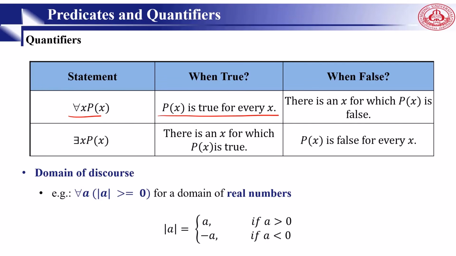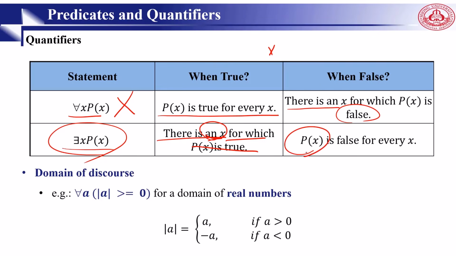And when it's false, there is an x for which P(x) is not so. If only one fails, then it is wrong. When you say for all, it means all. But here, if one member follows, then it's okay. There is one x, at least one. And if P(x) is false for all, then it is wrong. At least there should be one.